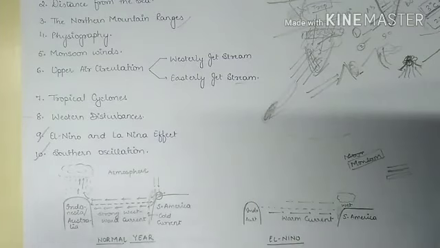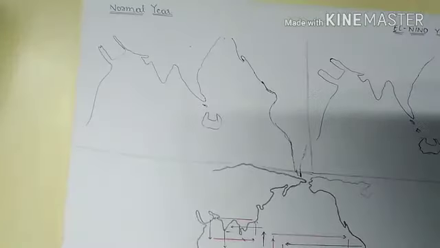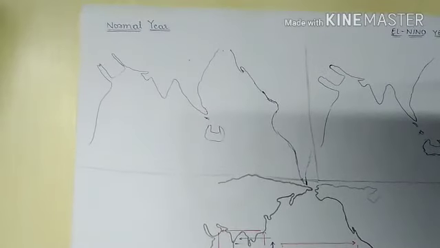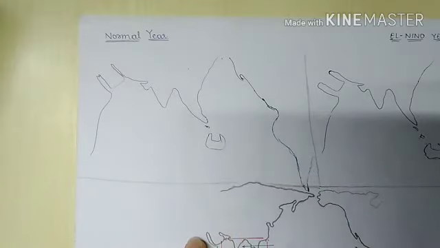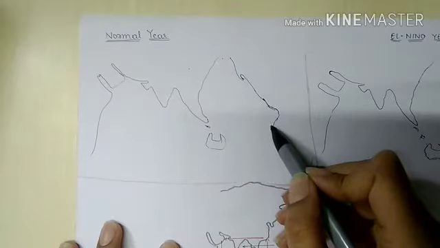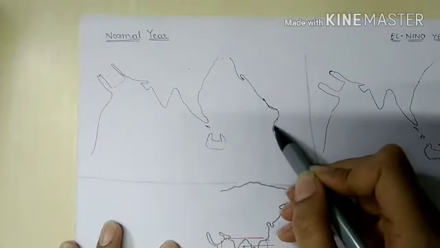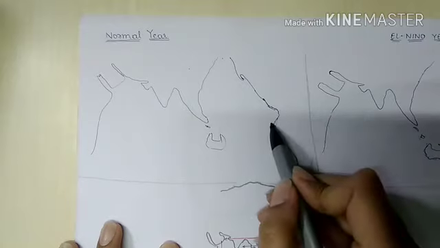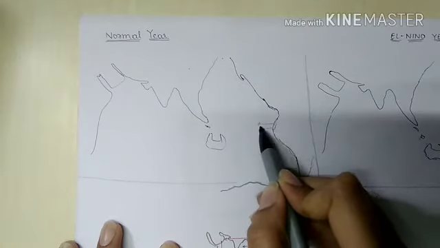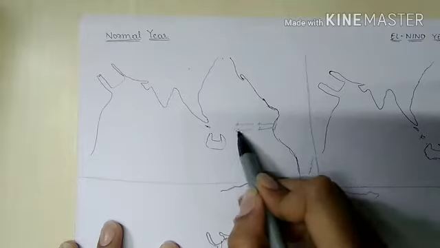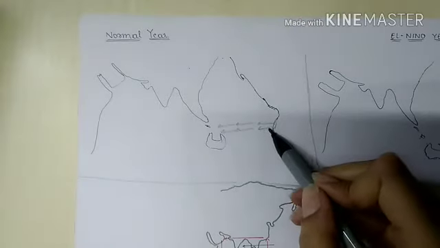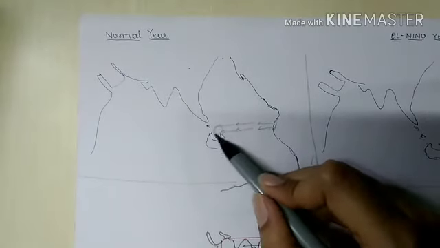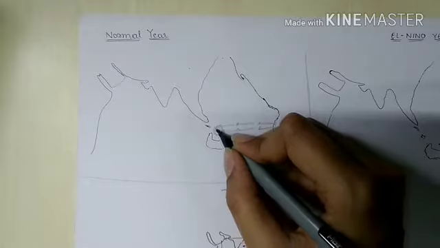Now we will discuss it on the map. During a normal year, we have cold water on this Peruvian coast. Due to frictional drag, the water moves towards the coast of Indonesia and Australia. Because the warm water accumulates here, low pressure is generated.